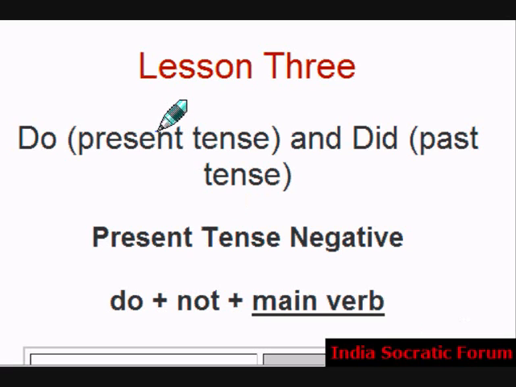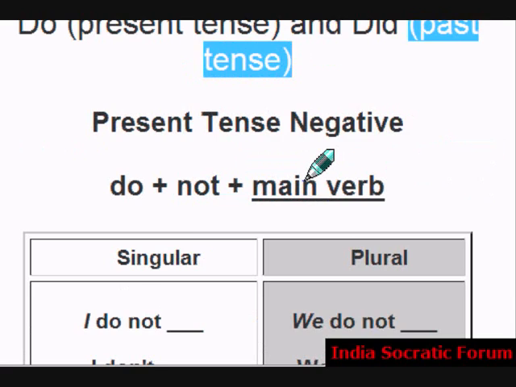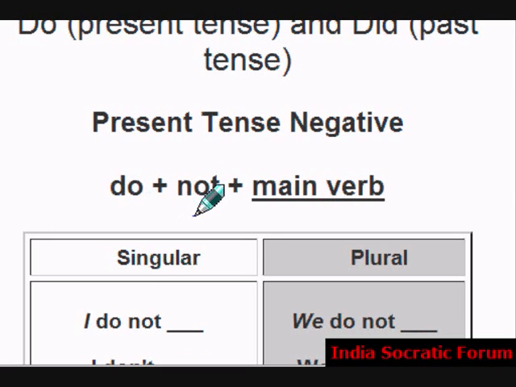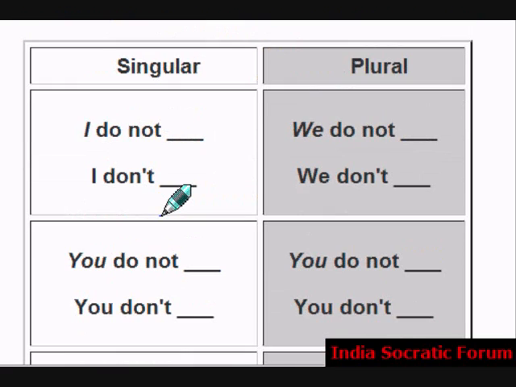Three: do and did. Do in the case of present tense, and did in the case of past tense. Present tense negative is do plus not plus the main verb. Let's see examples here. We have the singular and plural forms. Singular form, example: I do not, and the main verb. Here, I is the subject. This is the present tense negative, do not.